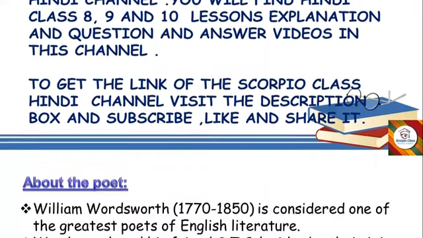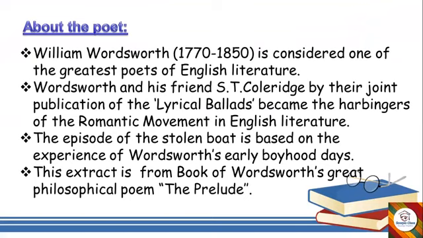So let's move ahead now and look at the poet. Let's have some information about the poet William Wordsworth, who has written this poem, The Stolen Boat. William Wordsworth, born in 1770 and lived till 1850, is considered one of the greatest poets of English literature.